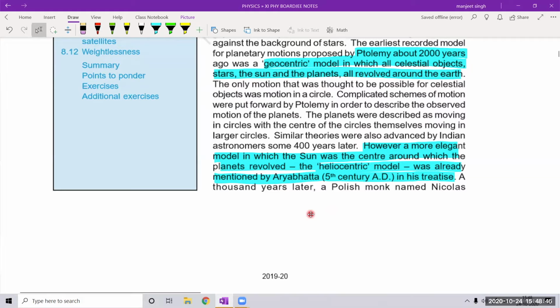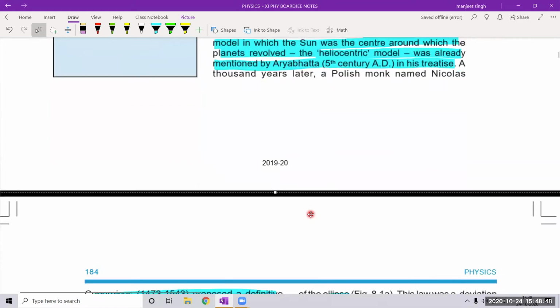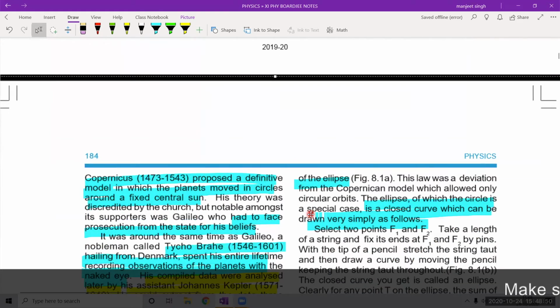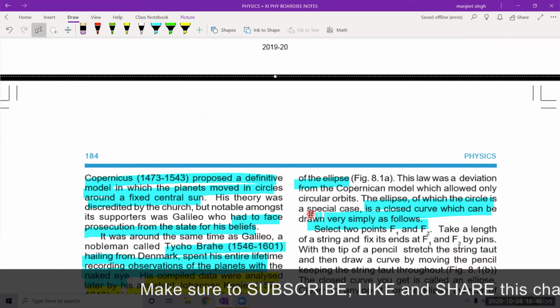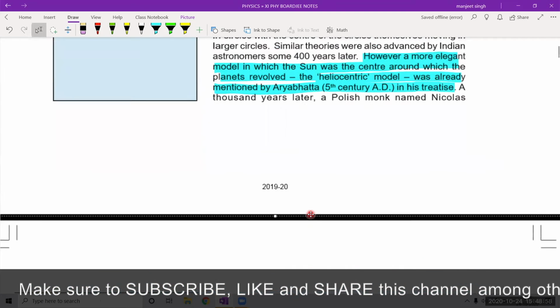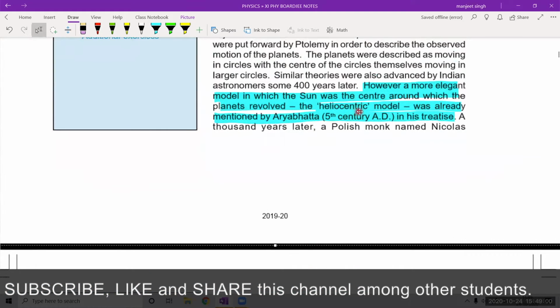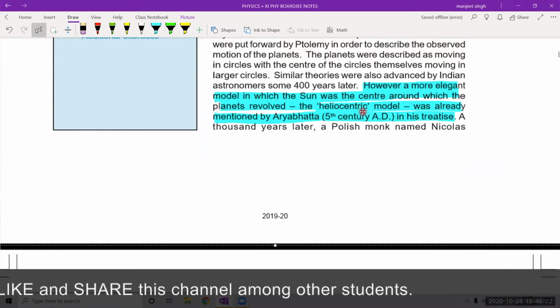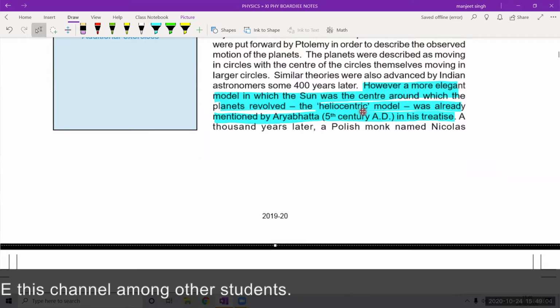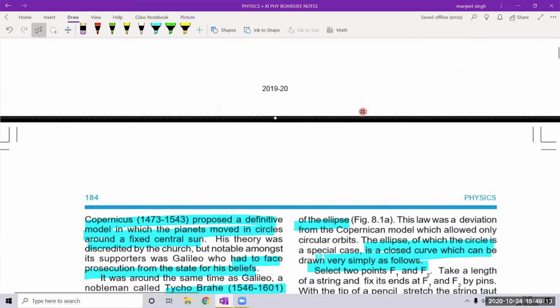And then a Polish monk, Nicholas Copernicus, proposed a definitive model in which planets moved in circles around a fixed central sun. Helio means sun, centric means at the center. So sun is at the center and Earth and all the planets move around it. That was the heliocentric model.